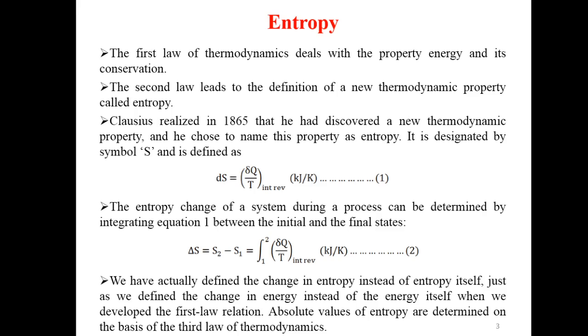small change in entropy dS is equal to differential of heat divided by temperature for an internally reversible process, and the unit is kilojoule per Kelvin. The entropy change of a system during a process can be determined by integrating equation 1 between initial and final states, that is, change in entropy of system delta S is equal to S2 minus S1 is equal to integration from initial state 1 to final state 2 of differential of heat divided by temperature for an internally reversible process, and the unit is kilojoule per Kelvin.